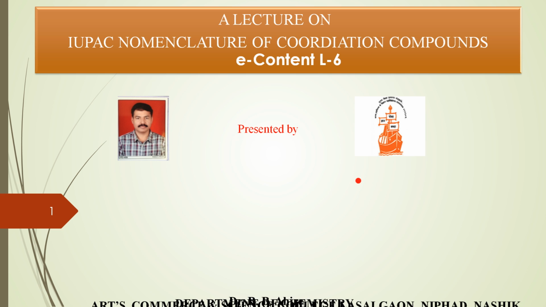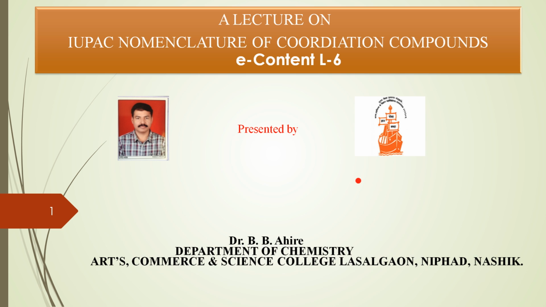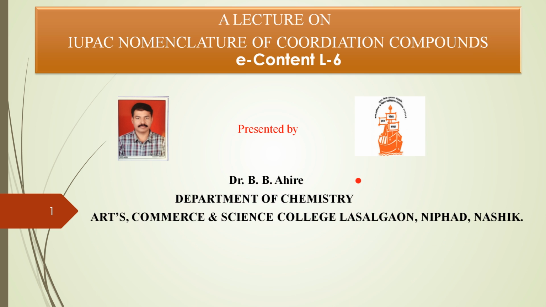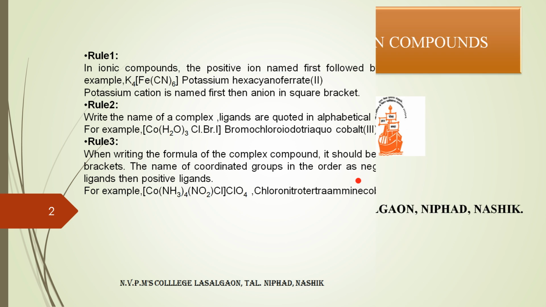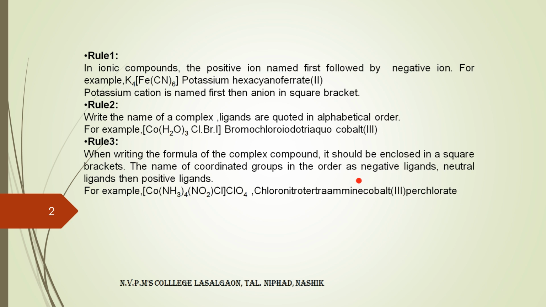Such a nomenclature system is recommended by IUPAC, that means International Union of Pure and Applied Chemistry. There are certain rules regarding the naming of coordination complexes or compounds. First, in ionic compounds. So what is meant by ionic compounds? Ionic compounds, after dissociation, give rise to positive and negative ions.